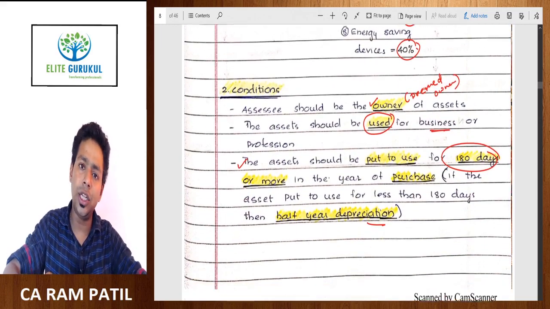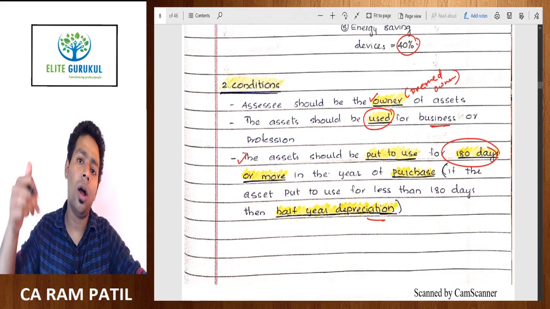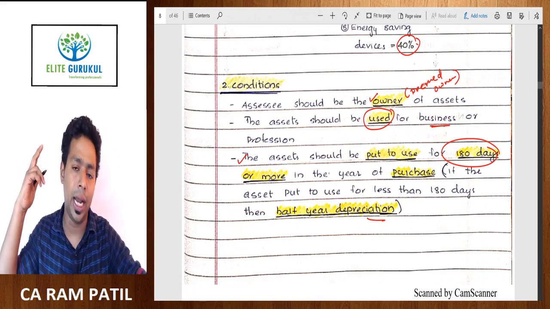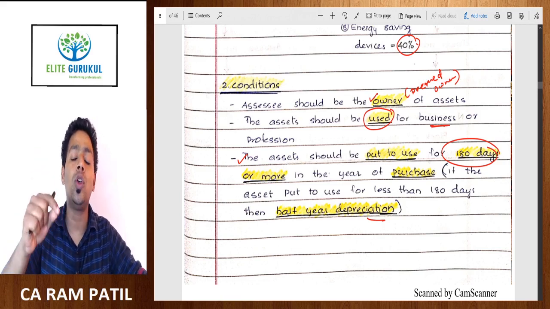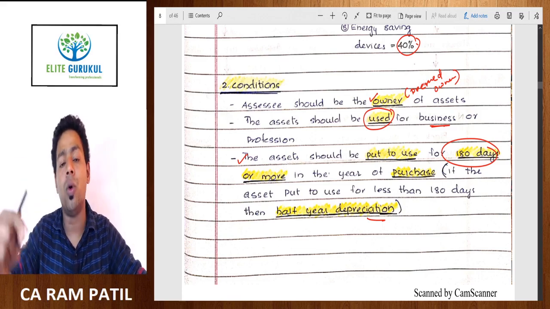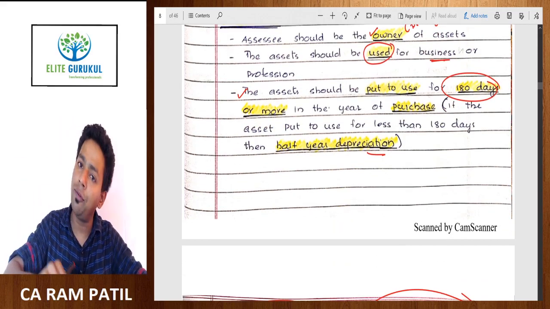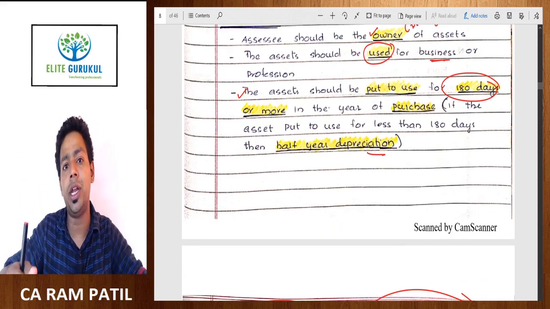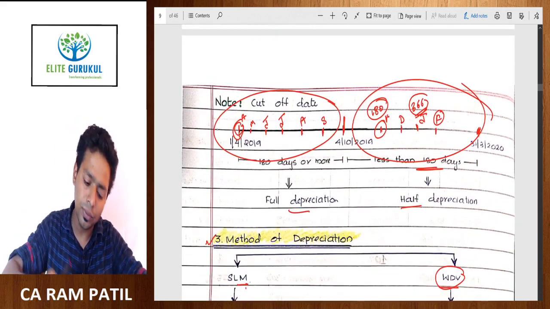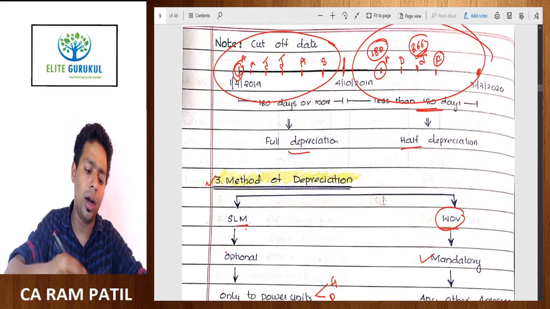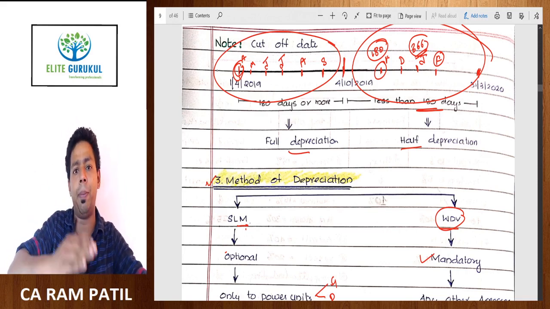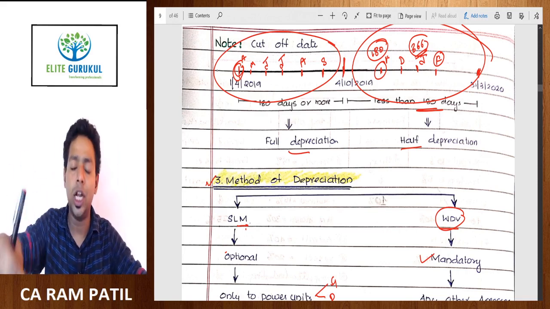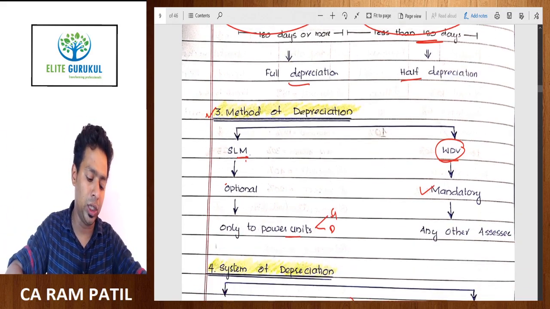Conditions, you already know the conditions now. Assessee should be the owner of the asset. Secondly, it should be used for the business and profession. Thirdly, it has to be put to use for 180 days or more in the year of purchase to claim full depreciation. If you put it to use for less than 180 days, then you'll get half year depreciation. The cutoff date for us that we had computed is 4th October. Up to 4th October, full depreciation. After 4th October, that is 5th October onwards, half depreciation.